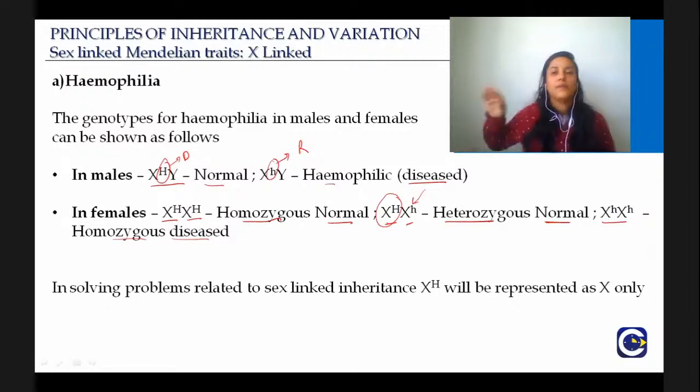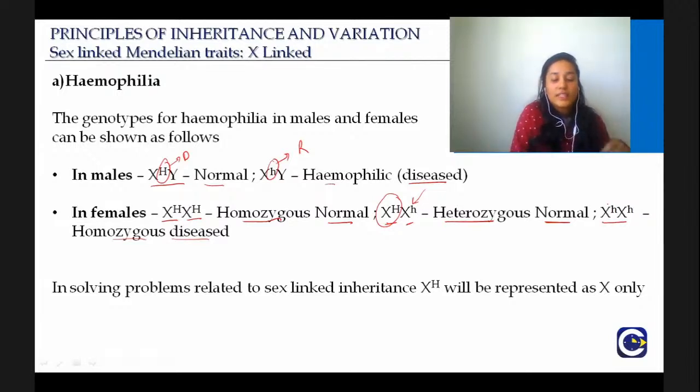Good. Perfect. Most of you are writing recessive and that is the right answer. See, when it is X small h, only then. So in case of females, both the alleles have to be recessive to get the disease. But what happens in case of male, even if one of the X chromosome is recessive, it will be hemophilic.